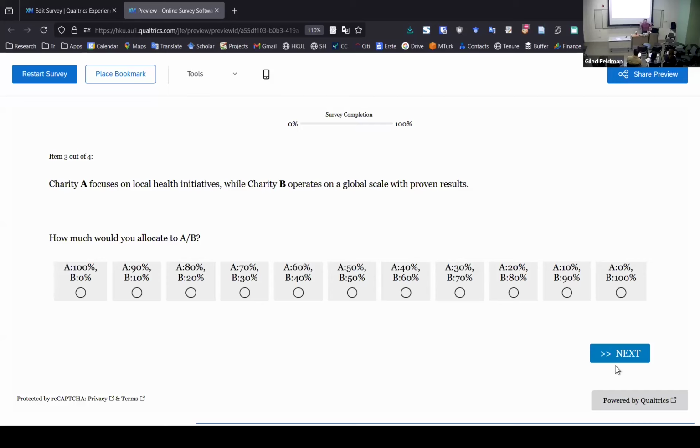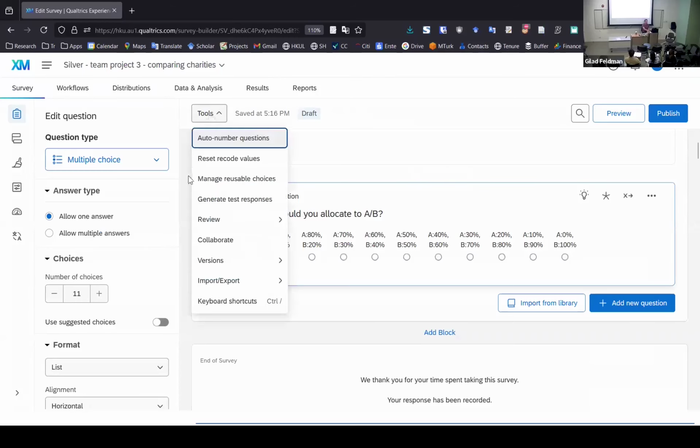Okay? Now that you finish this, the question is, how do you simulate data? Because you'll notice that in the stage 1, I want you to simulate participants before data collection. How to do this? It's just 2 clicks in Qualtrics. So if you go to Qualtrics, it has tools, generate test responses.